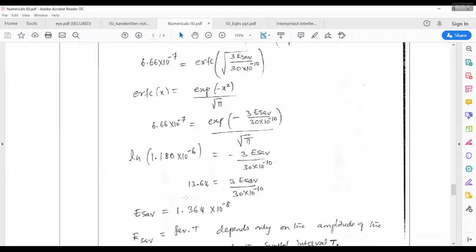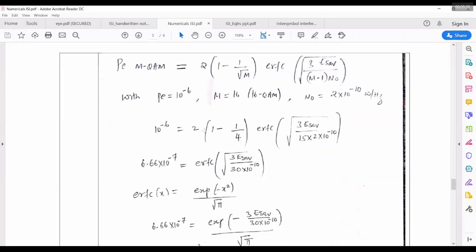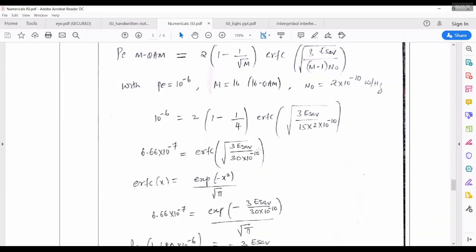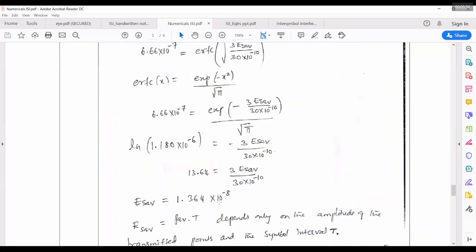You have to simplify. As I told you, please use this equation for erfc and convey to your friends also. The erfc approximation is exponential of minus x squared divided by root pi. Every time you have to use this. They have given this probability as 10 to the power minus 6. We simplify; this simplification is much easier. I have done it, and this entire equation gives us E symbol average as 1.364 into 10 to the power minus 8.